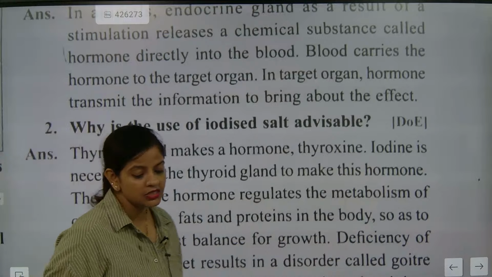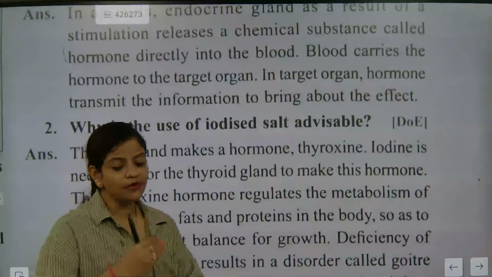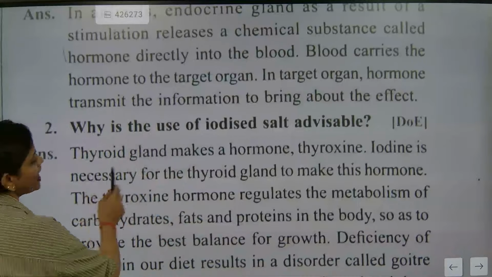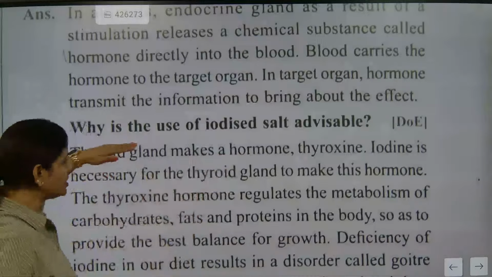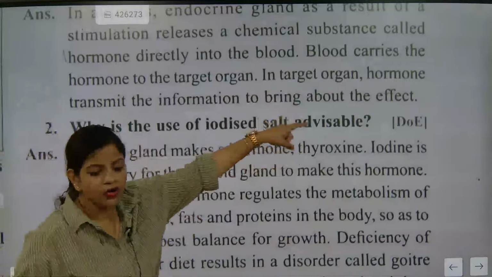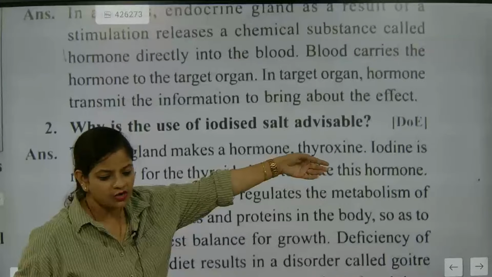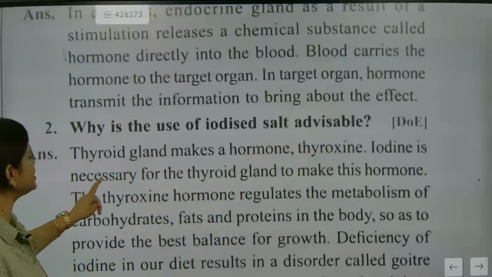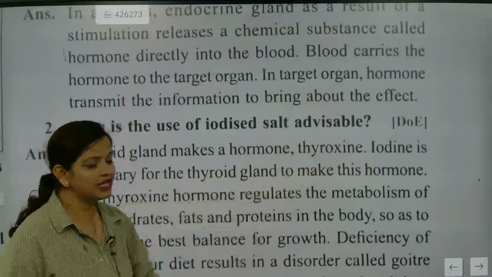Now we are going to write point by point. In examinations, how are you going to write? You will be writing point by point. Now, beta, first point: the thyroid gland makes a hormone. What is the name of the hormone? Thyroxine. Understood? So iodine is necessary for the thyroid gland to make this hormone.